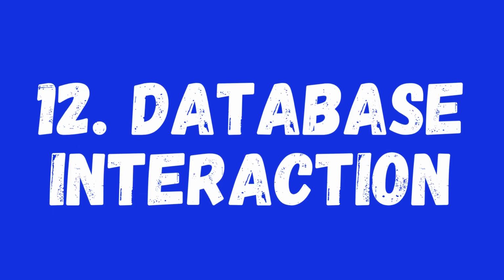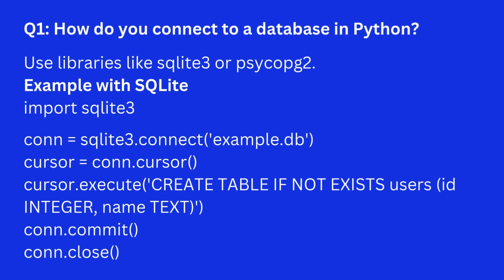12. Database interaction. Question 1. How do you connect to a database in Python? Answer. Use libraries like sqlite3 or psycopg2. Example with SQLite.